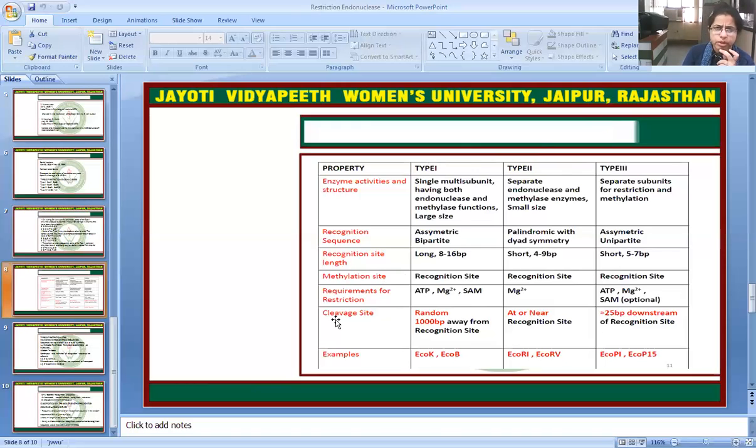If we talk about the cleavage site, type 1 has the cleavage site at random, about 1000 base pair away from the recognition site. So it will create the cut away from the restriction site, approximately 1000 base pair. Type 2 will create the cut at or near the recognition site, and type 3 will create the cut 25 base pair downstream of the recognition site. Examples of type 1 are EcoK, EcoB; for type 2, EcoRI, EcoRV; for type 3, EcoP1 and EcoP15.